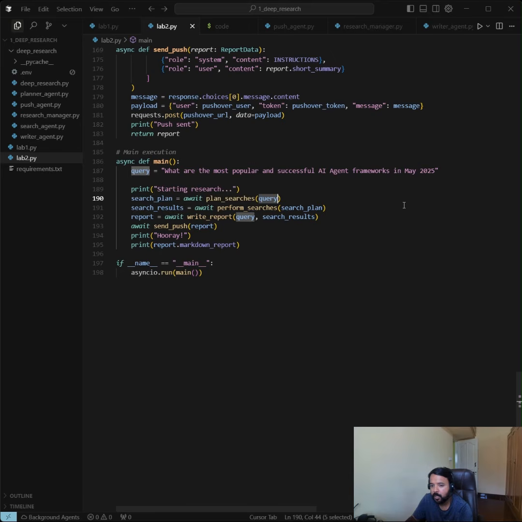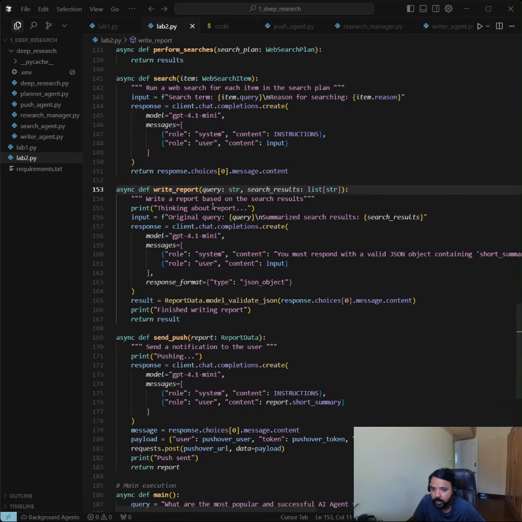So it will do a total of two web searches to get more information about what is the most powerful and successful AI agent. After that, it will perform the search and pass it to this write report method. In the write report method, we pass this query and the search results. It will write a report.